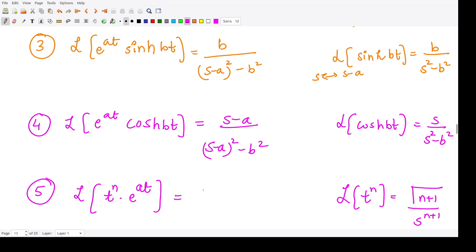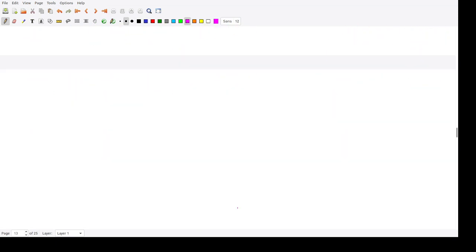So this term now becomes gamma of n plus 1, because this is constant, it will remain as such. So in place of s, we will now write s minus a raised to power n plus 1. So these are certain formulas that we got from here. So now let us see one question.